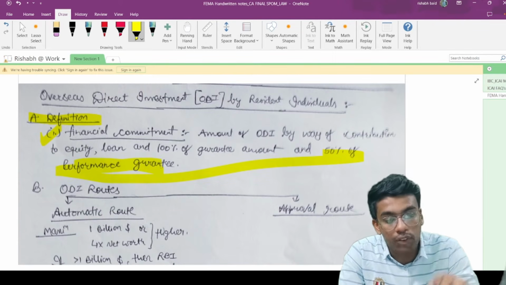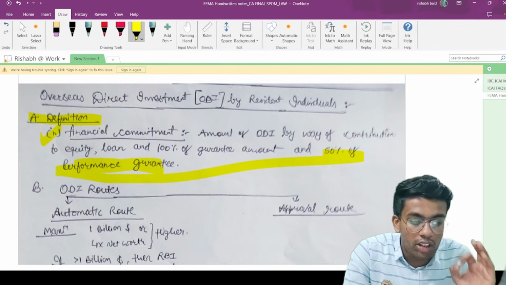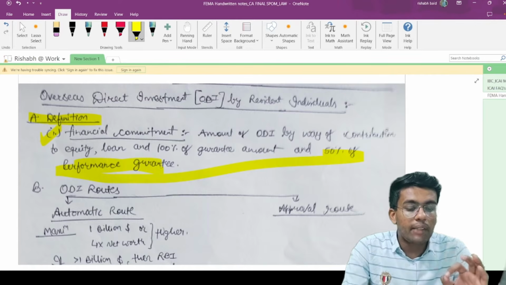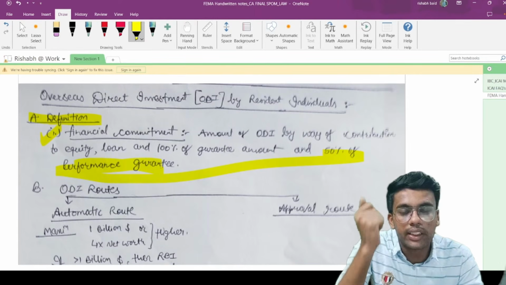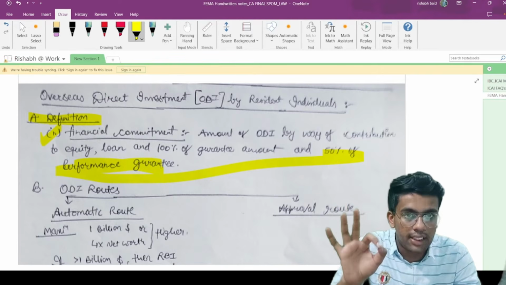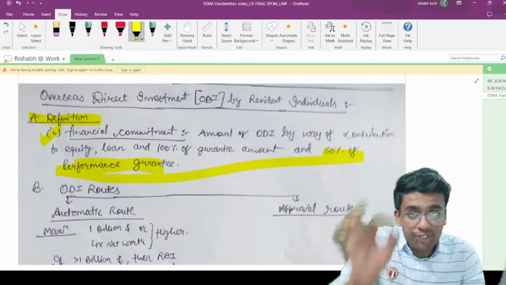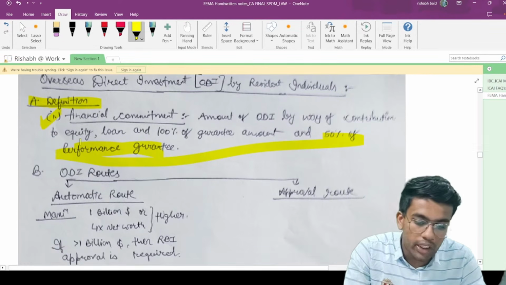A question was formed from this particular point also in my exam. Financial commitment: the amount of ODI by way of contribution to equity, loan, and 100% of guarantee amount. Equity, loan, debentures, preference shares, convertible instruments, any instrument you take, 100% of that will be covered under financial commitment, but only 50% of performance guarantee will be covered under your financial commitment. This is the important definition.